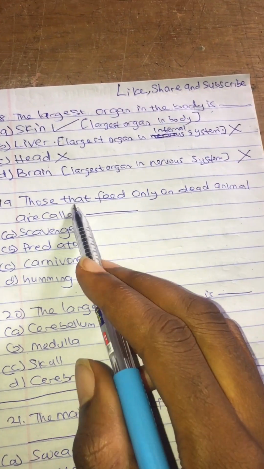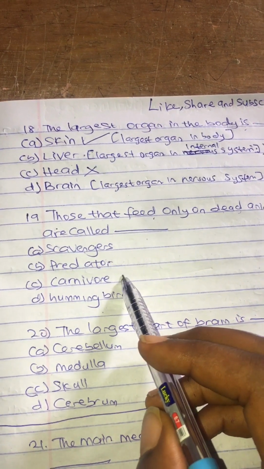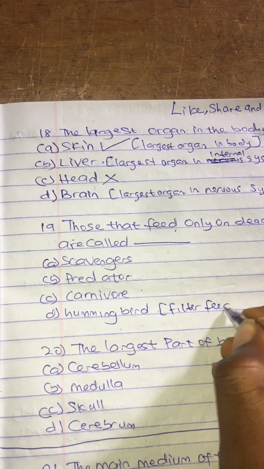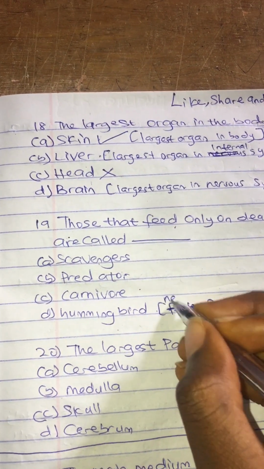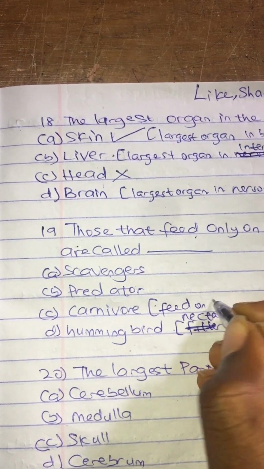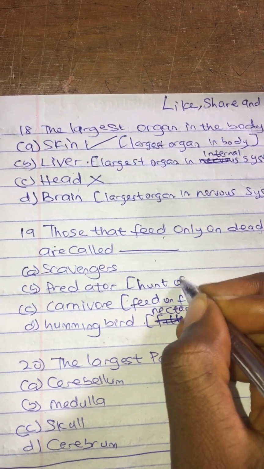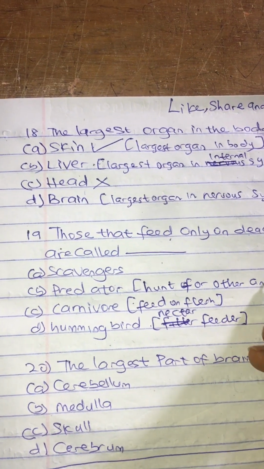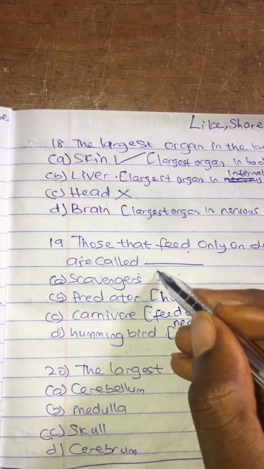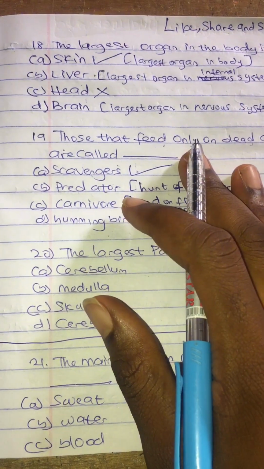Question 19. Those that feed only on dead animals are called dash: scavengers, predator, carnivore, or hummingbird. Hummingbirds are nectar feeders. They feed on nectar. Carnivores feed on flesh. Predators hunt other animals, and the animal they hunt is known as prey. Scavengers are the only ones that feed on dead animals. I think with the way I explained, you understand it right now.